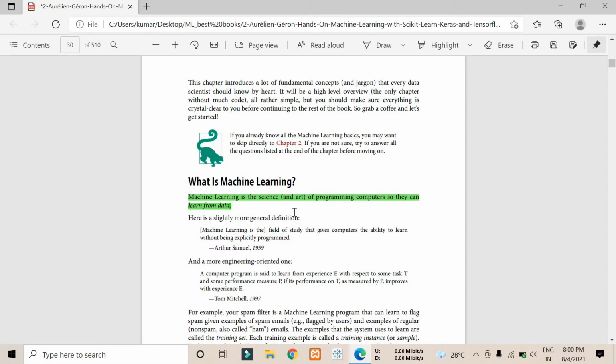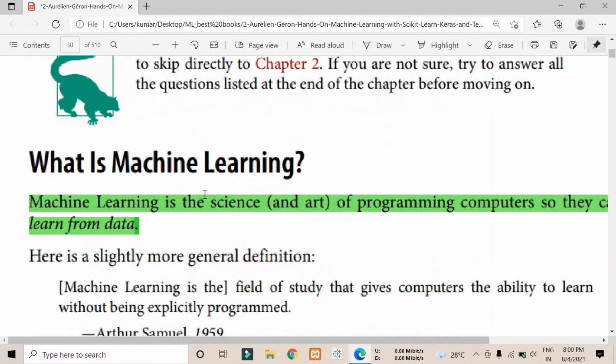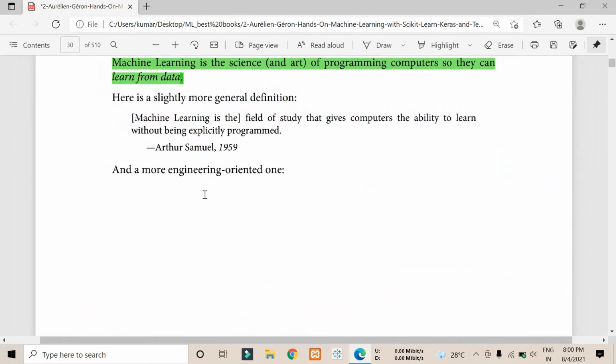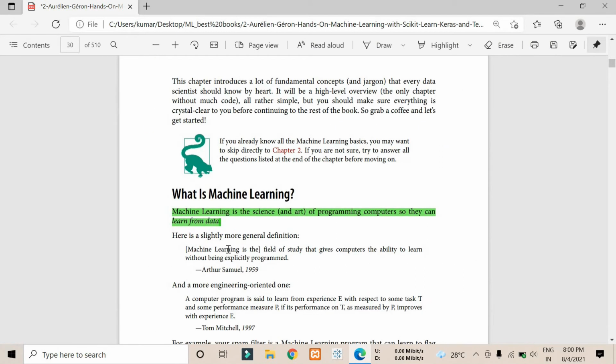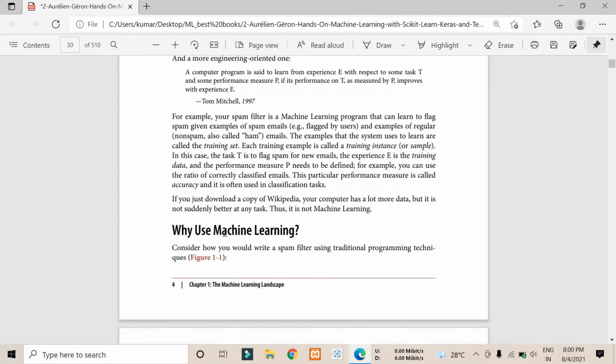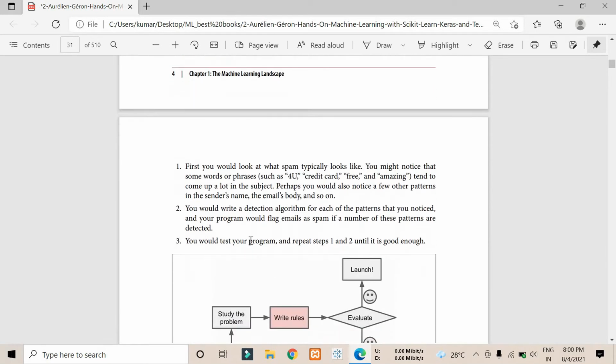Everyone has their own new definition, but the most important definition one can come up with is that machine learning is the science and art of programming computers so that they can learn from data. So learning from the data is called machine learning. And yes, then why use machine learning?